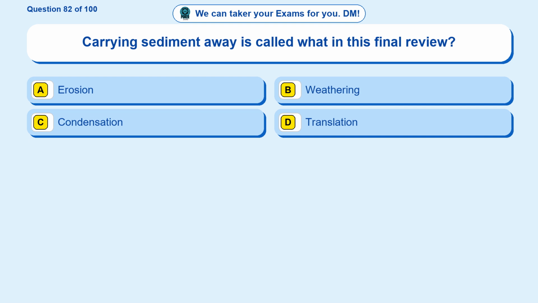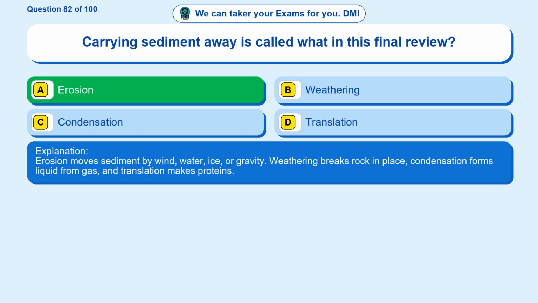Question 82. Carrying sediment away is called what in this final review? Option A, erosion. Option B, weathering. Option C, condensation. Option D, translation. The correct answer is option A, erosion. Erosion moves sediment by wind, water, ice, or gravity. Weathering breaks rock in place, condensation forms liquid from gas, and translation makes proteins.